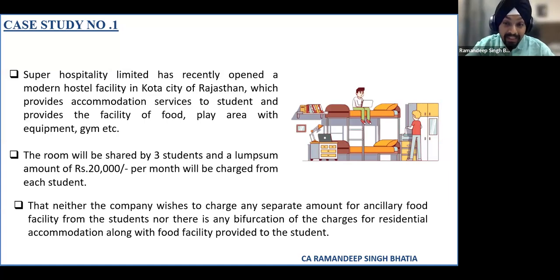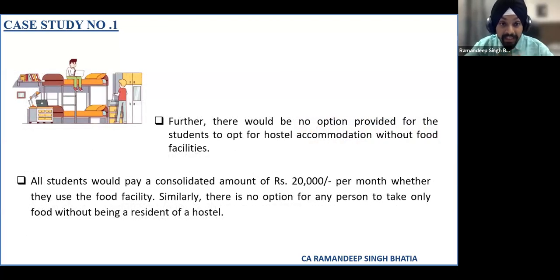So the food facility is not available standalone, and there is no bifurcation given even in any rate chart or anything else. Further, no option will be provided for the student to opt for hostel accommodation without food facility. All the students would pay a consolidated amount of 20,000 per month, whether they use food facilities or not. Similarly, there is no option for any person to take only food without being a resident of the hostel.